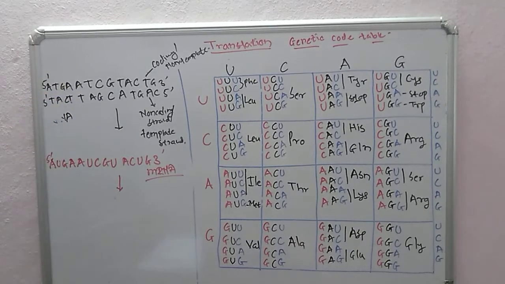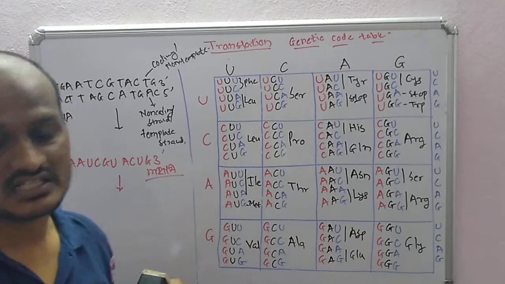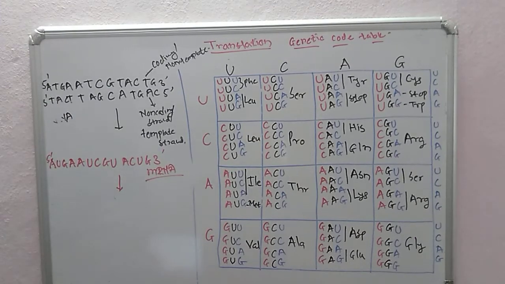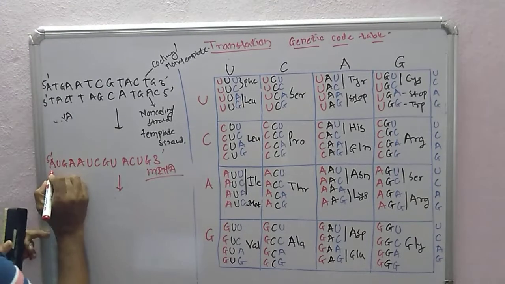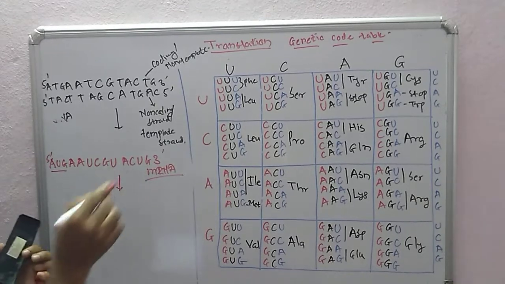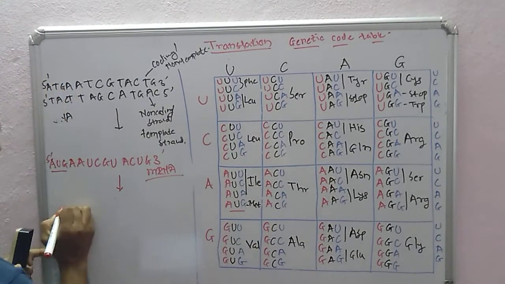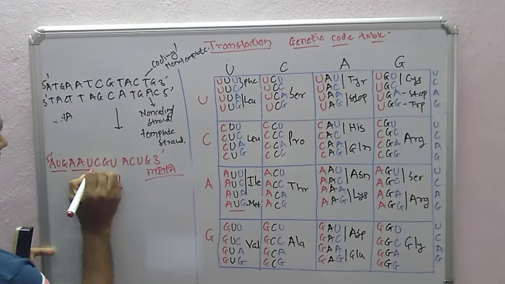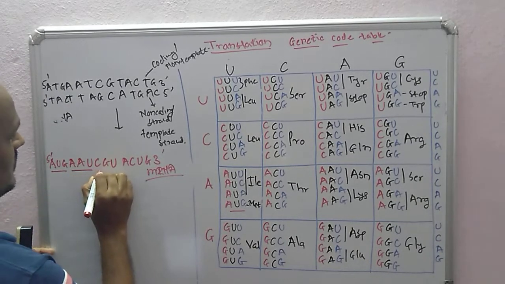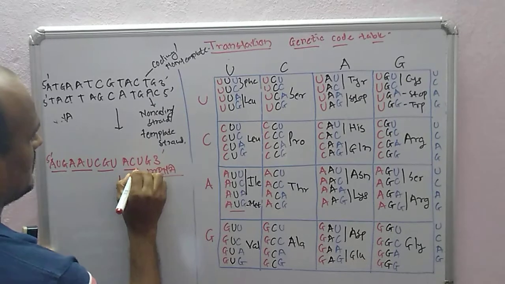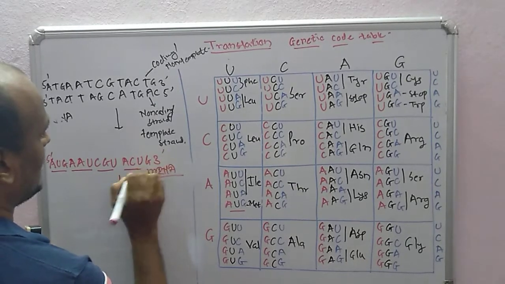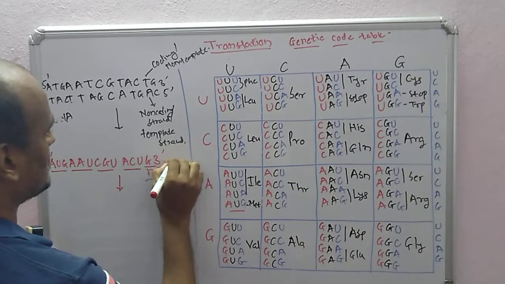If it is a gene sequence being transcribed and translated into protein, first is AUG. What is AUG? You can find here that AUG is methionine. This one is a codon, this one is another codon, and so on, and it goes on as the sequence comes.